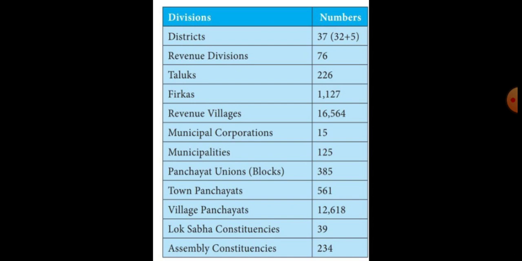Then 15 municipal corporations, 125 municipalities, 385 panchayat unions, 561 town panchayats, and 12,618 village panchayats. There are 39 Lok Sabha constituencies and 234 assembly constituencies. These are the administrative divisions of Tamil Nadu.